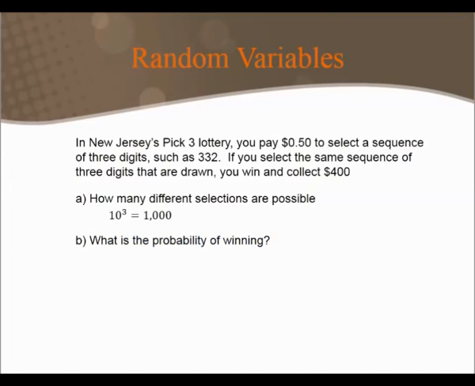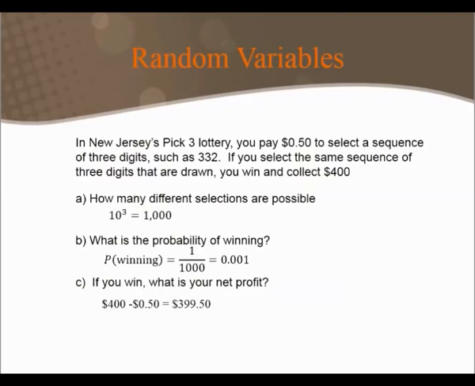What is the probability of winning? Well, if there are 1,000 possible combinations of 3 digits, and only one of them will win, the classical approach to probability gives us that the probability of winning is 1 over 1,000, or 1/1000th. If you win, what is your net profit? Well, of course, since we're collecting $400, but it cost us 50 cents to play, we have to subtract 50 cents from the $400 we won, so we're really winning $399.50.